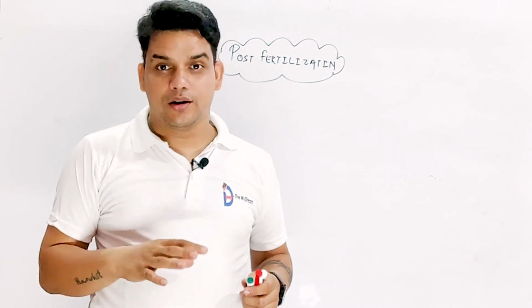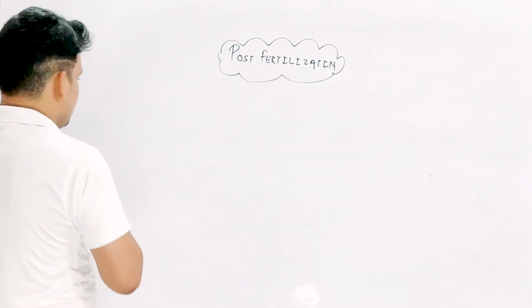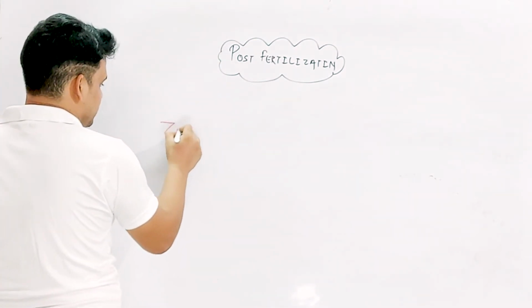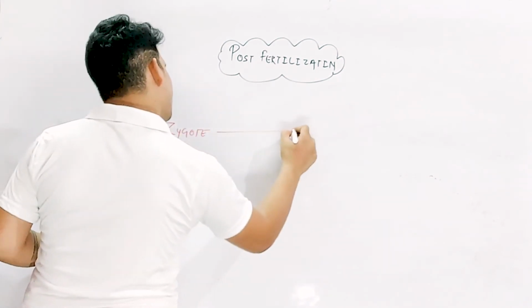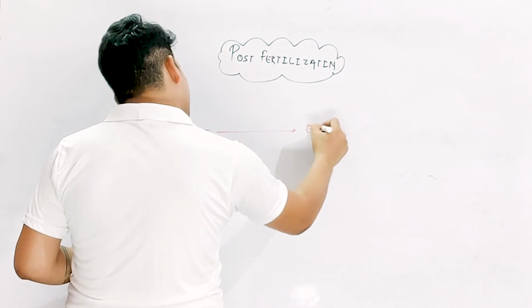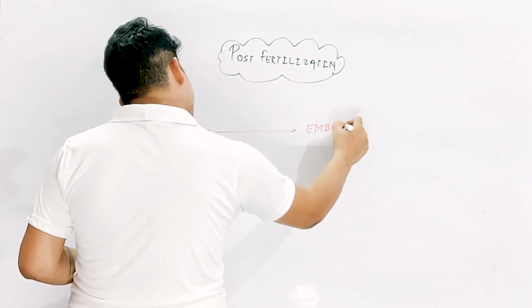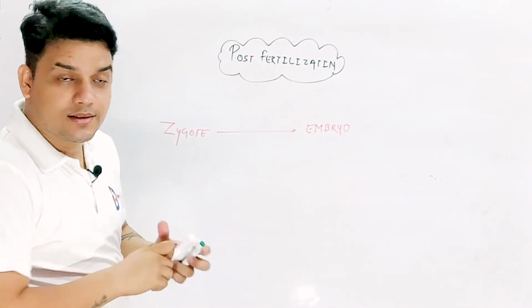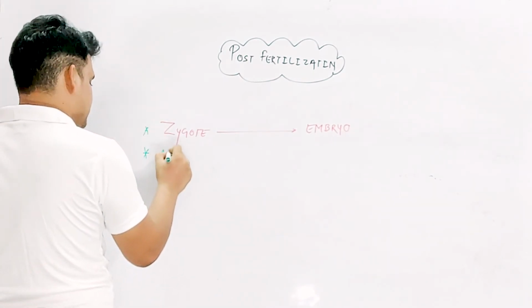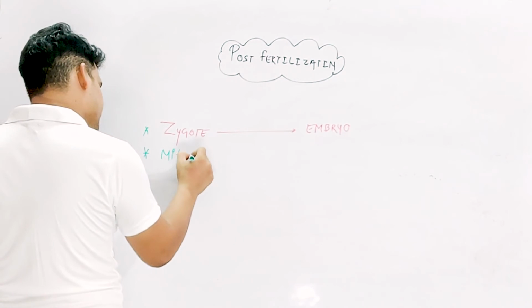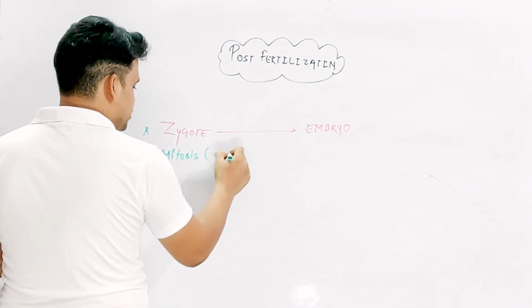And from the zygote, the embryo will be formed. So the zygote forms into the embryo. And what about the process? The process known as mitosis is taking place, meaning equational division.